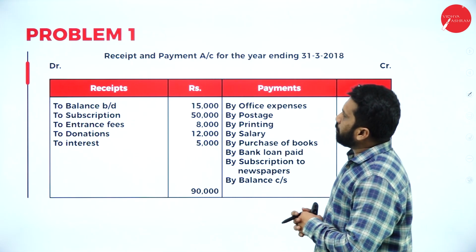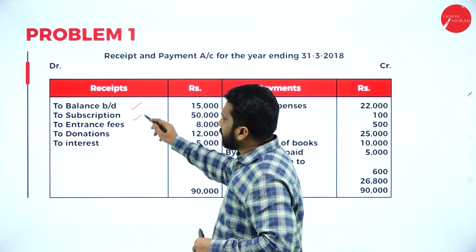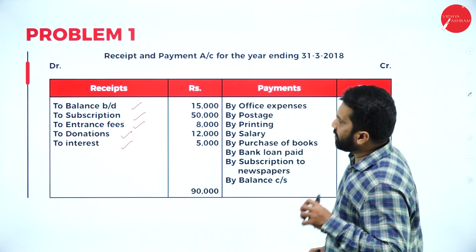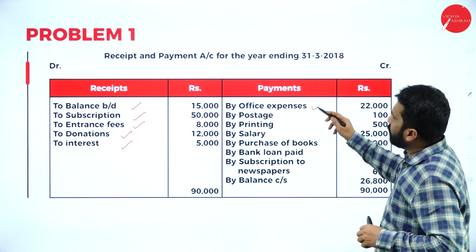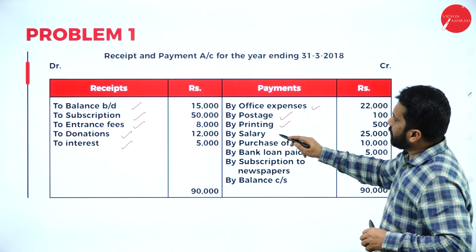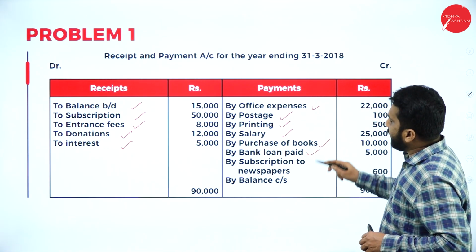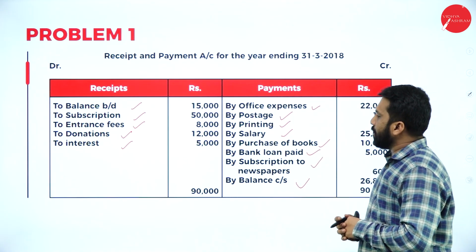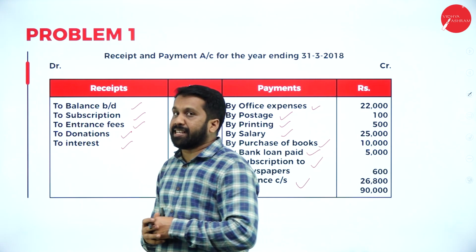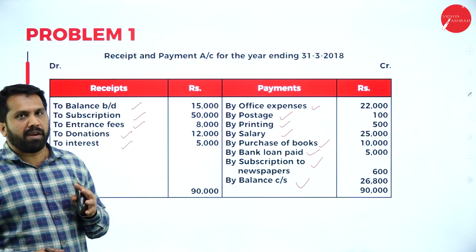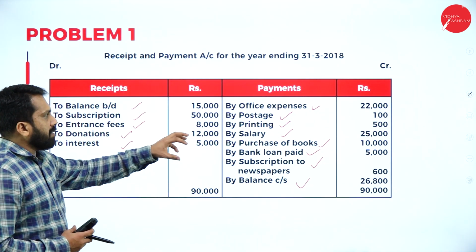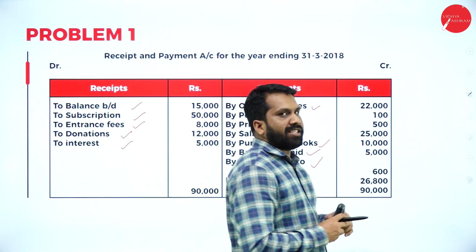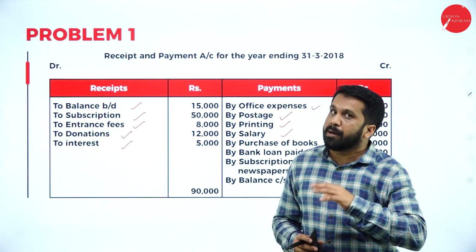And you have the receipt and payment account. You have balance brought down, subscription, entrance fees, donation, interest. These are your receipts, and your payments are office expenses, postage, printing, salary, purchase of books, bank loan paid, subscription to newspaper, and balance carried down. These are the income as well as expenditure given in the question paper. What you are supposed to do? Whatever income is given, you write under receipt. Whatever expenditures are given, you write under payment.